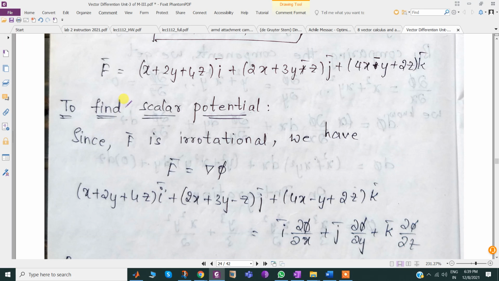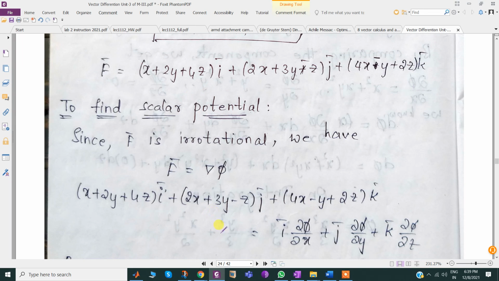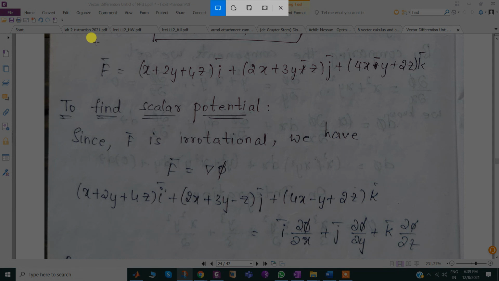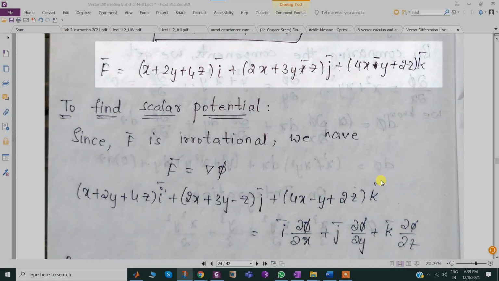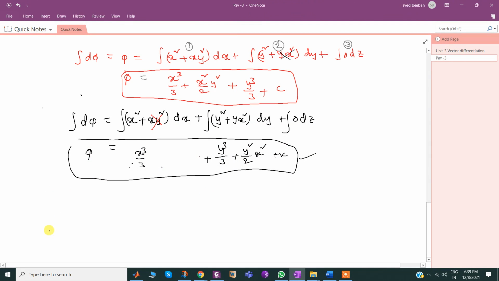Now, after that it was asked for a scalar potential. Finally here we got this. Now let me try from here. Here there are 3 terms. In the earlier problem only 2 terms were there. Let us try with the 3 terms.